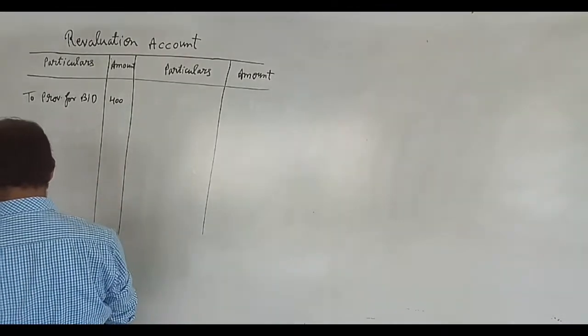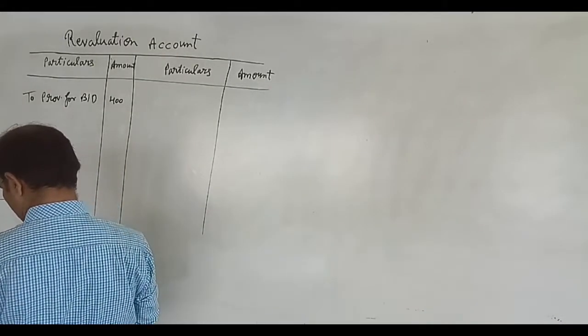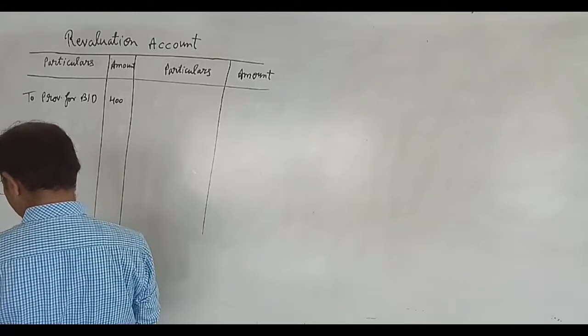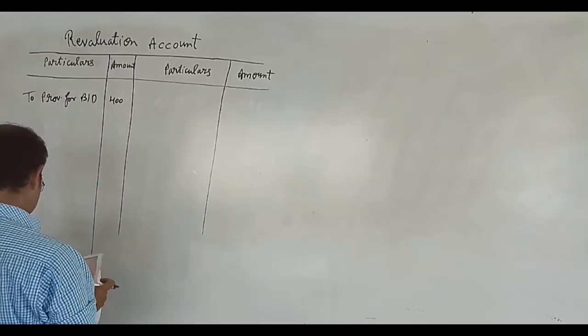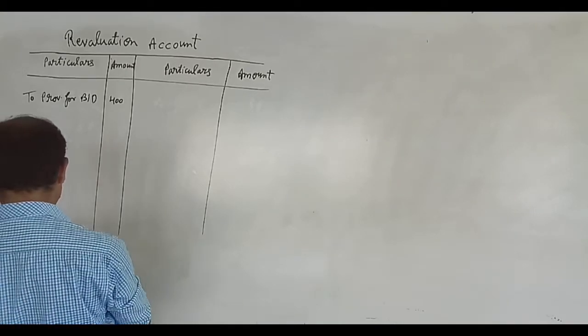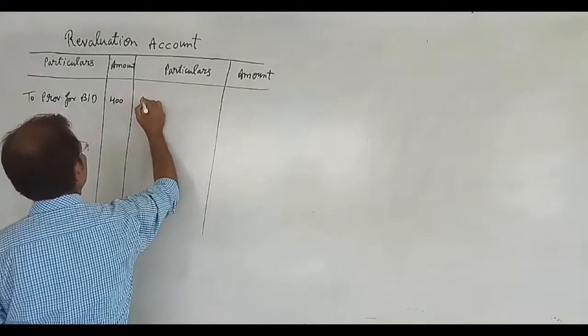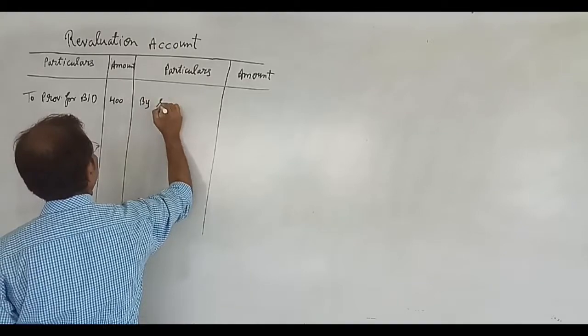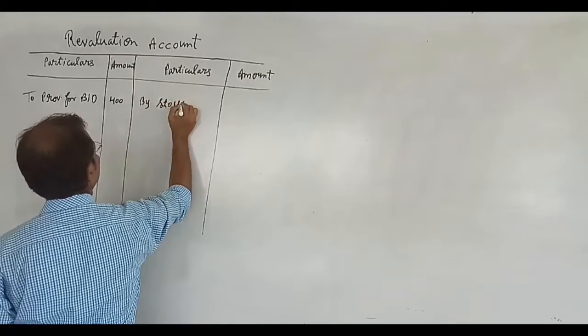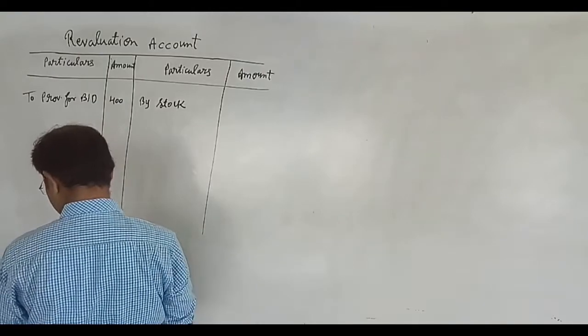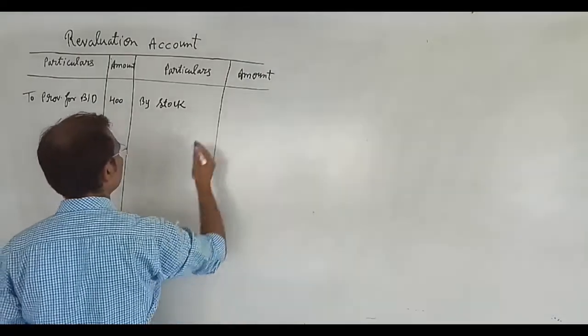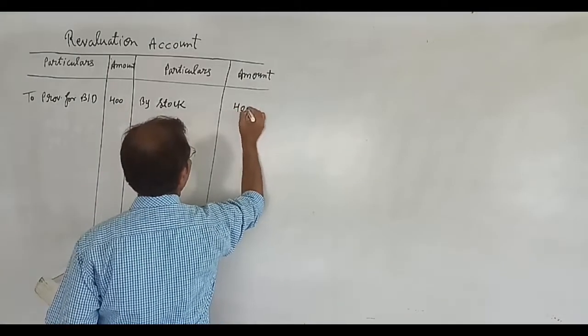So in our question it is written stock to be appreciated by 10%. So we will see the stock. The amount of stock is 40,000, and when we calculate 10%, it will come in the credit side by stock. 10% of 40,000 will come 4,000.